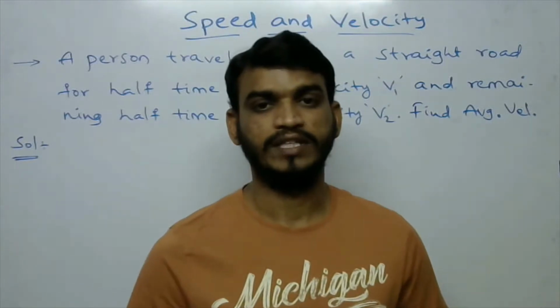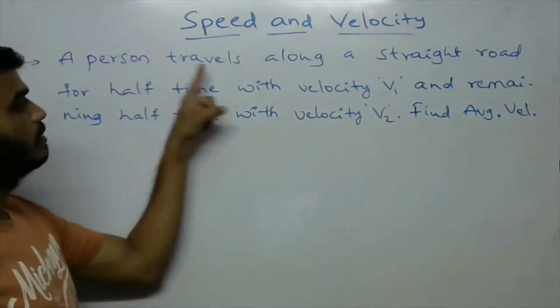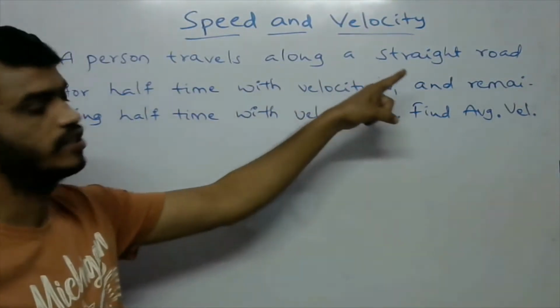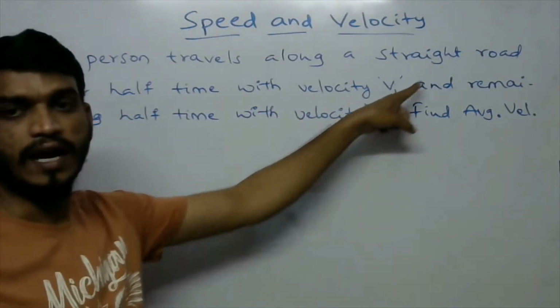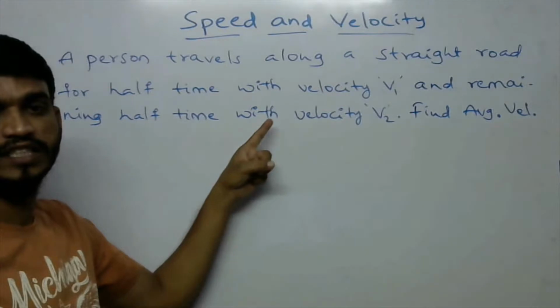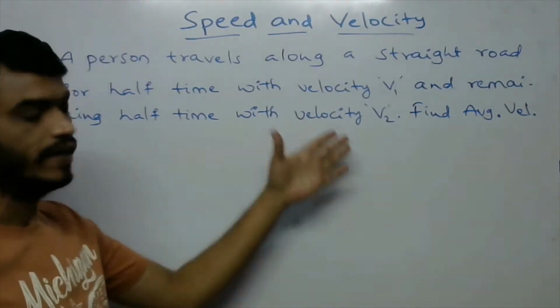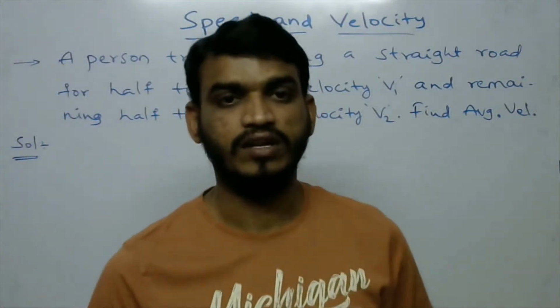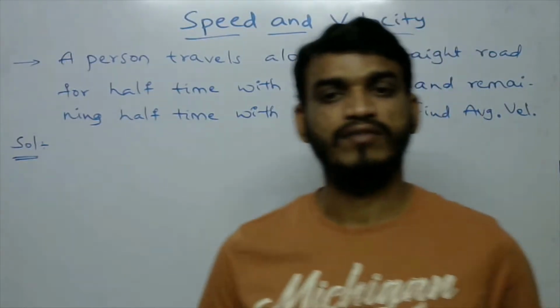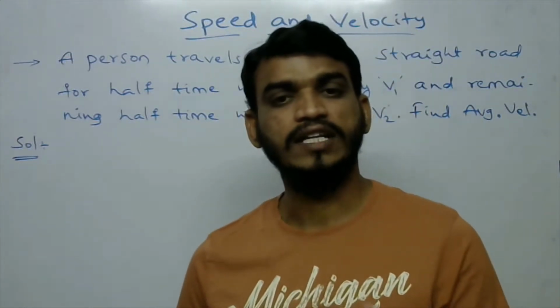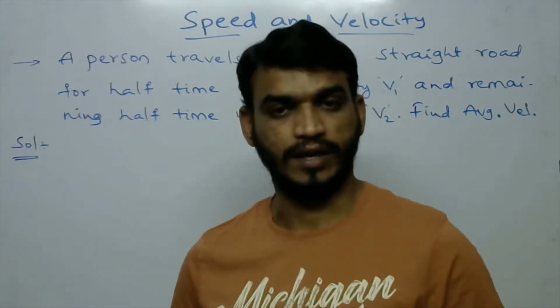So the second problem is: a person travels along a straight road for half of the time with velocity v1 and the remaining half of the time with velocity v2. Now find the average velocity of the person. Okay. So what is the average velocity? The total displacement divided by the time taken.